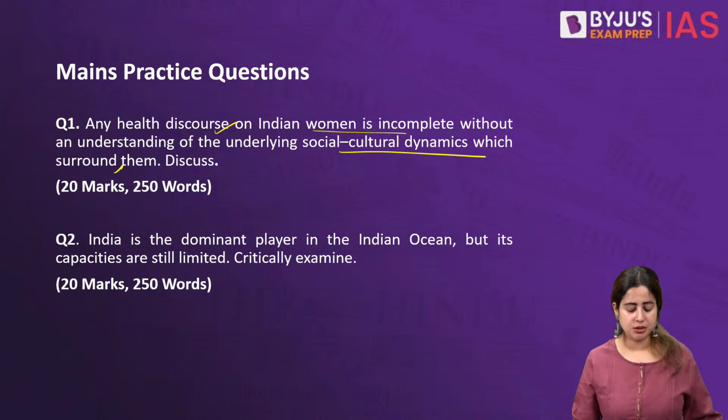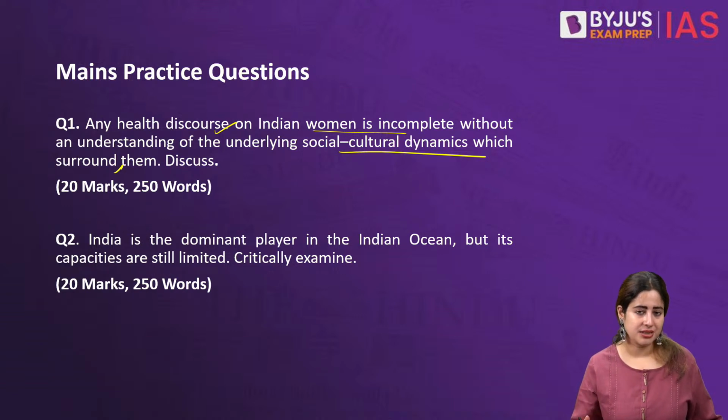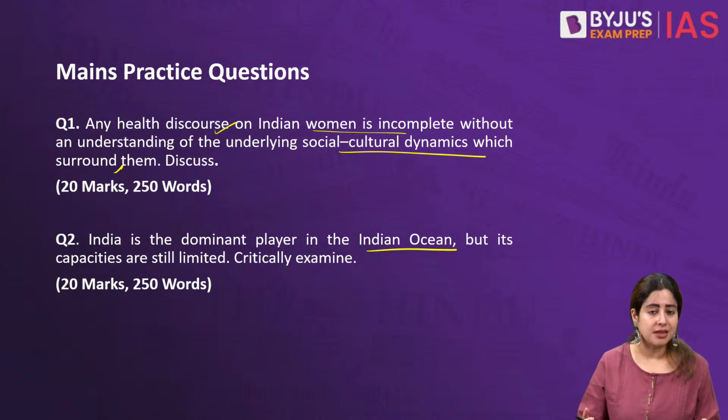Second question, India is the dominant player in the Indian Ocean, but its capacities are still limited. Critically examine. So we need to say yes, how India is increasing its domination in the Indo-Pacific. We can talk about Quad, we can talk about the other such initiatives of India such as the Sagar initiative. We can talk about India's Pacific Rim initiative, all of that. Besides, we can also discuss how India today is a key partner to countries like Australia, Japan, all of these who are also predominant in the region.